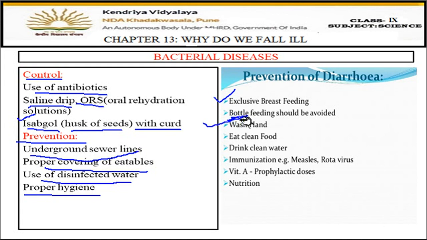Then wash the hands regularly before and after every meal, and then eat clean food, drink clean water. Then prevention is immunization. Vaccination, proper vaccination should be given. Then vitamin A consumption should be more, and proper nutrition and balanced diet can prevent diarrhea. So this is all about the bacterial disease diarrhea.